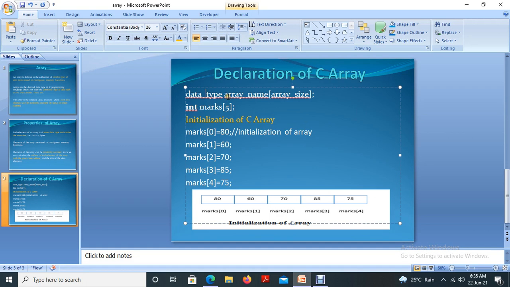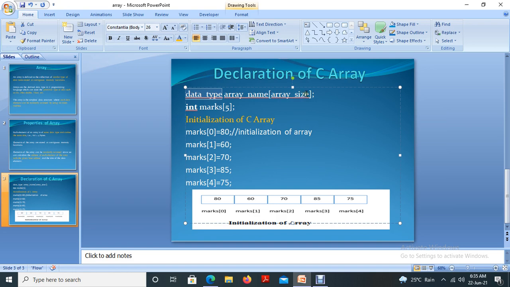So what are the similar kind of data types? That is declared, that is defined with the help of these data types. So which type of data we are going to save in an array? That is mentioned with the help of a data type. Then array name, the name of the array that we are going to decide. So what's the name of the array?